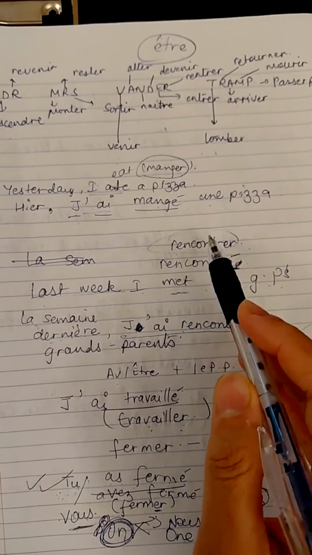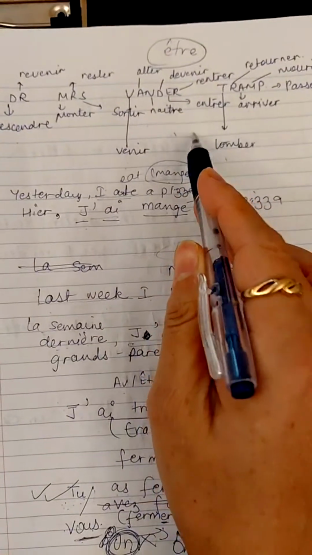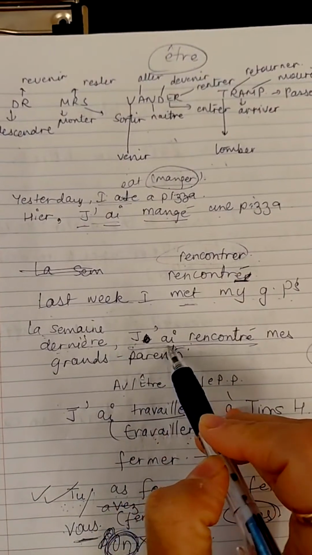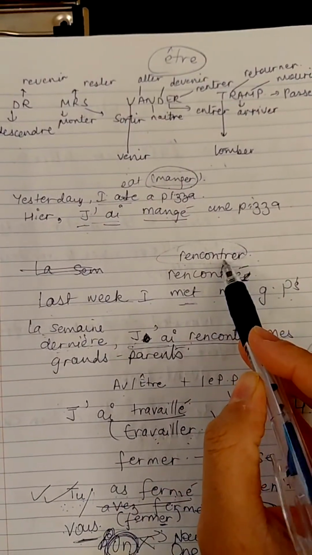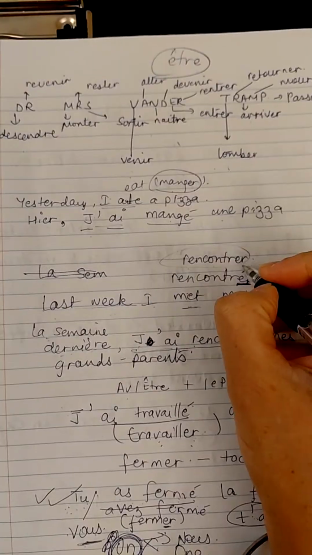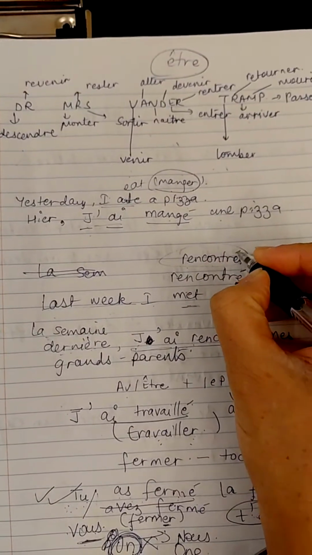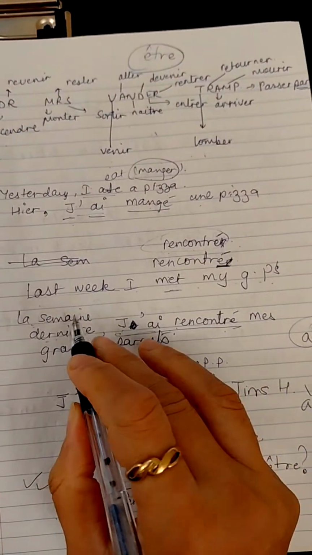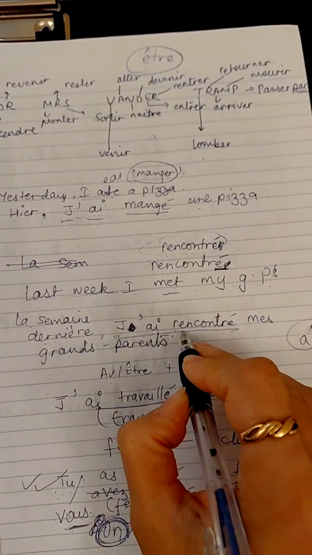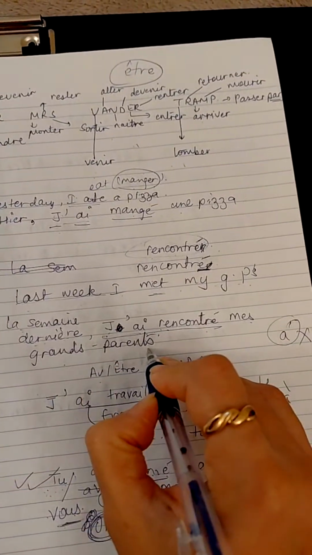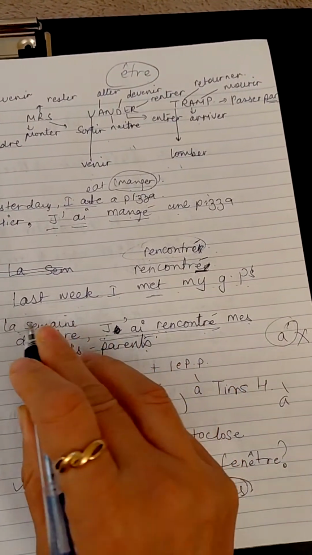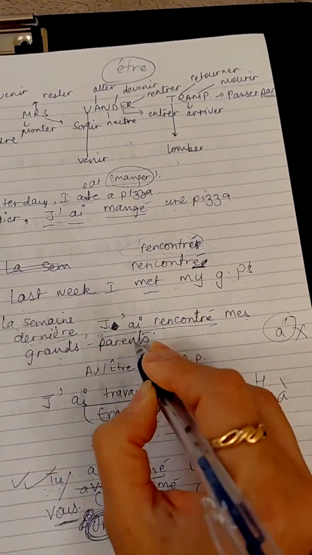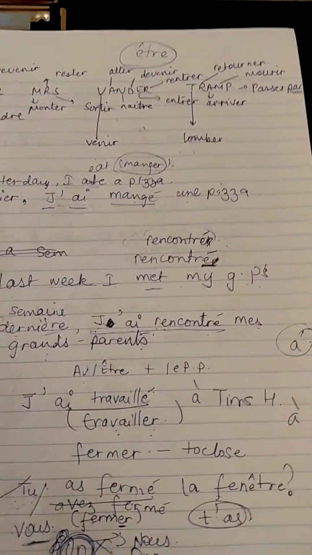Okay. Now, because it is not a part of Dr. Mrs. Vandertramp, we conjugate with avoir verb. Again, I'll write j'ai and rencontrer, the past participle form, we will get as R will be removed and accent aigu will be added on the last E. This one, right? So we say la semaine dernière, j'ai rencontré mes grands-parents. Last week I met my grandparents. Okay, now that's how we conjugate.